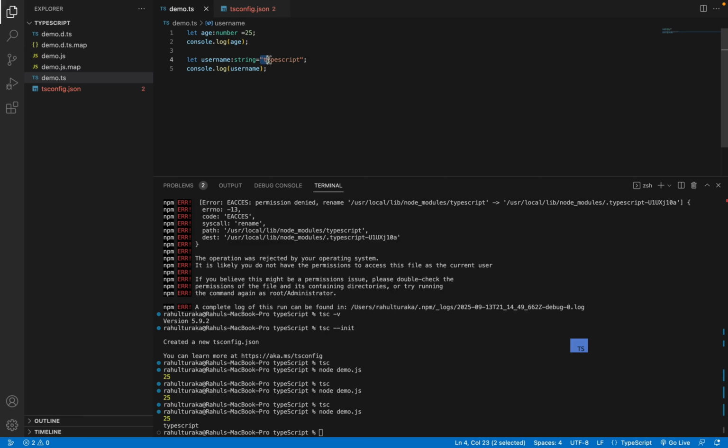Now I'll try to pass a number here, 21. See, it has thrown an error. The type number is not assignable to the type string. So it is very strict. We need to pass only strings here.